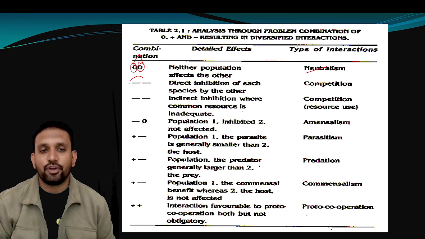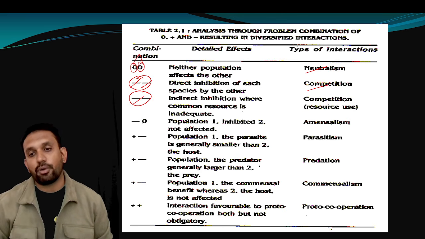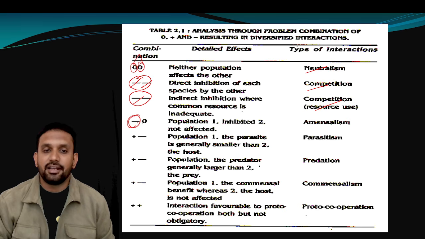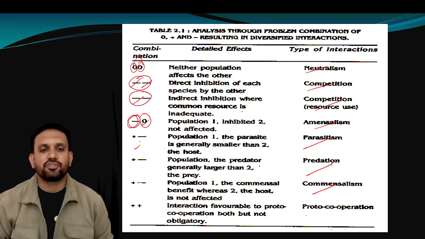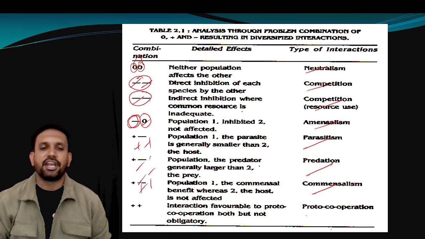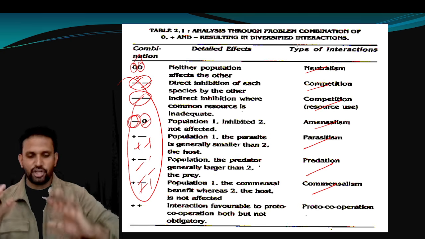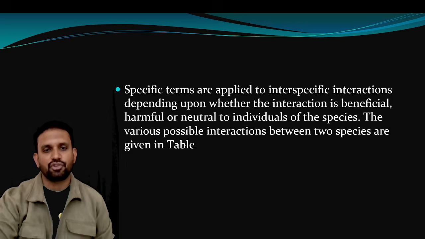When two living organisms interact and both of them are affected, this is called competition. Here we have competition with regard to resource use. When one is benefited, one is affected, and another is not affected, it is called commensalism, parasitism, predation. This plus minus plus is very difficult to understand and to get into the crux of the topic. And here you will definitely get 2 questions in your examination for sure.